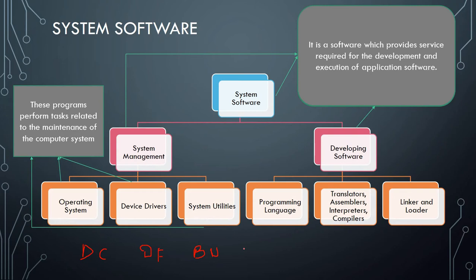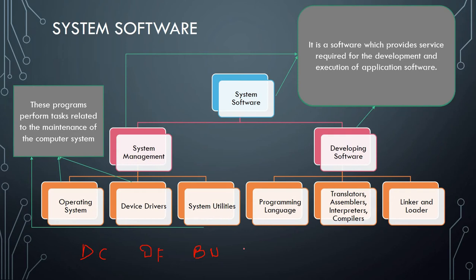Now shifting towards our next portion, developing software. What is developing software? It is software which provides services required for the development and execution of application software. That means the programming languages, translators, loaders, linkers, those things which are required to develop a software come into this portion, which is developing software.